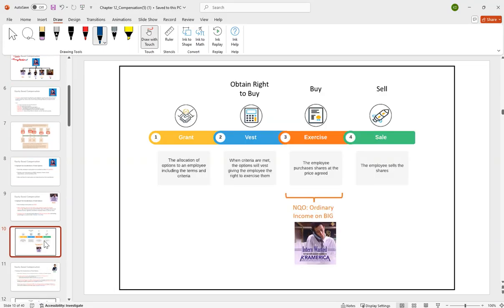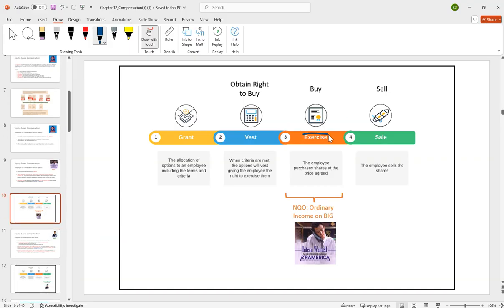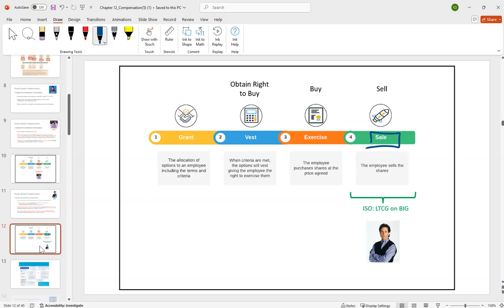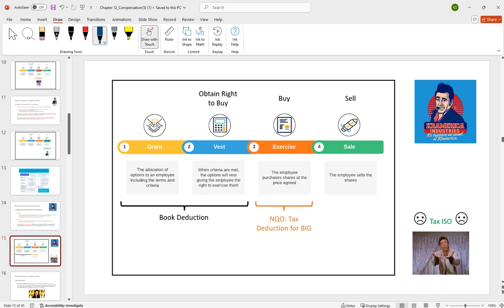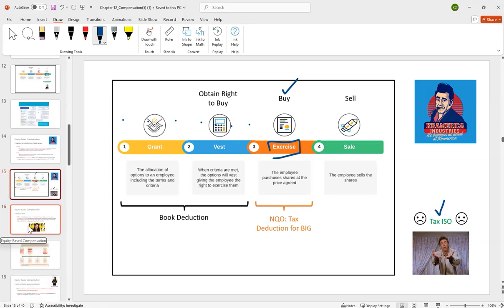So we looked at the non-qualified options, where the income is for the employee on the exercise date. We looked at ISOs, where the income is for the employee on the sale date. From the employer's point of view, they get the deduction for the non-qualified option on the exercise date. And assuming it's a traditional ISO and a qualifying disposition, they miss out. They get nothing there. For book purposes, they just amortize it evenly over the vesting period. And that's where we ended last lecture.